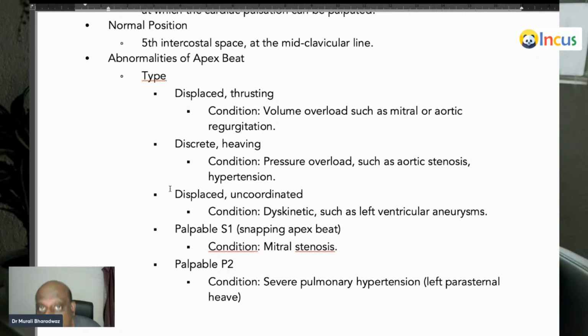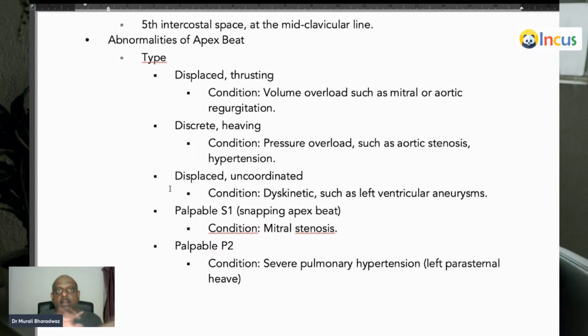Discrete and heaving, where do you see? You have to catch that. Where is the apex? Whenever there's any pressure overload like aortic stenosis and hypertension, when the ventricle is hypertrophied, it becomes discrete and heaving. Heaving means it will lift your finger and keep it lifted. Then it will be uncoordinated, dyskinetic whenever there's any left ventricular aneurysm.